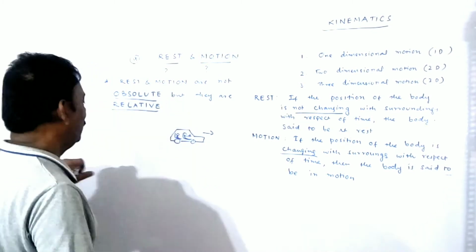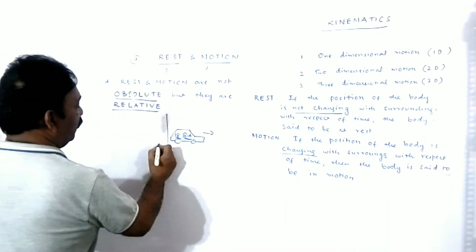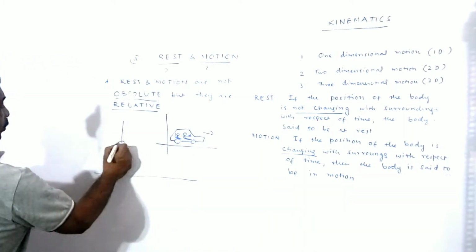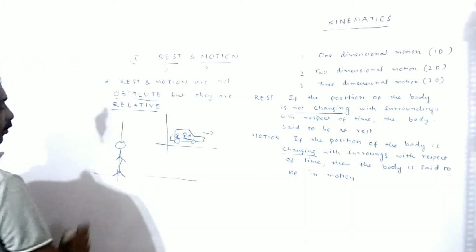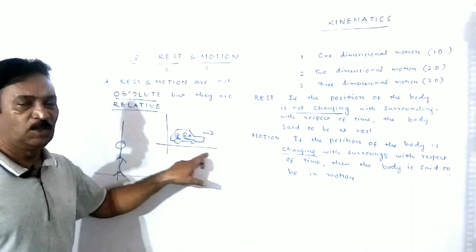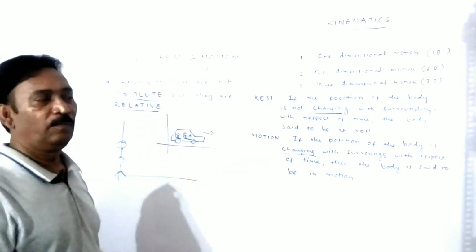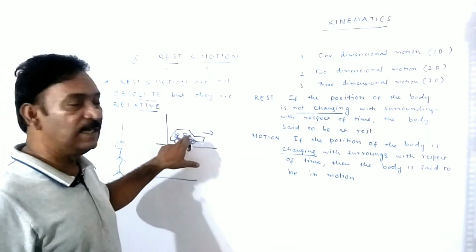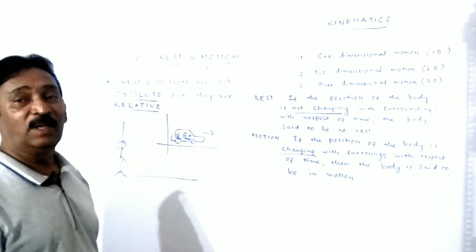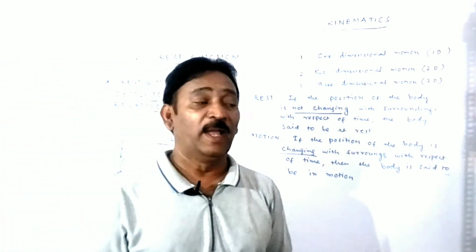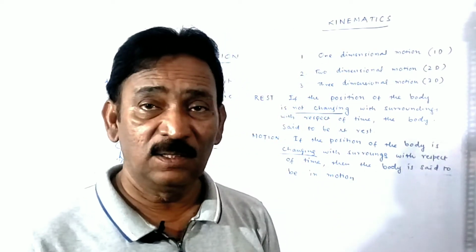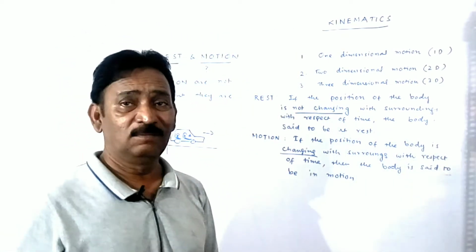Understand me? Here is one frame of reference, and I am taking one more here. The person is standing here and he is observing. He feels that this car is moving. Even though he is at rest, he feels he is in motion. That's why we can't say anything is at absolute rest or in motion.